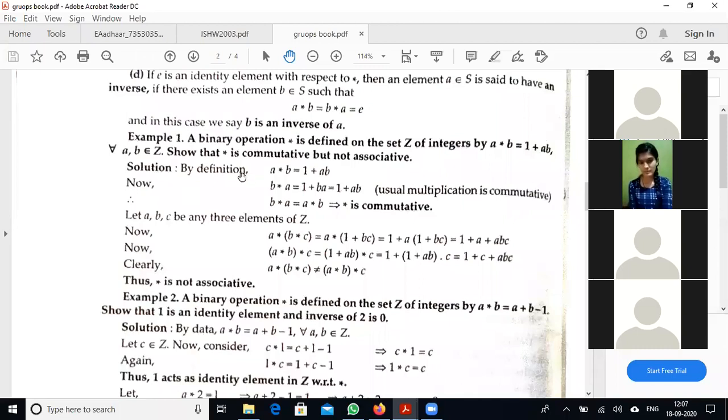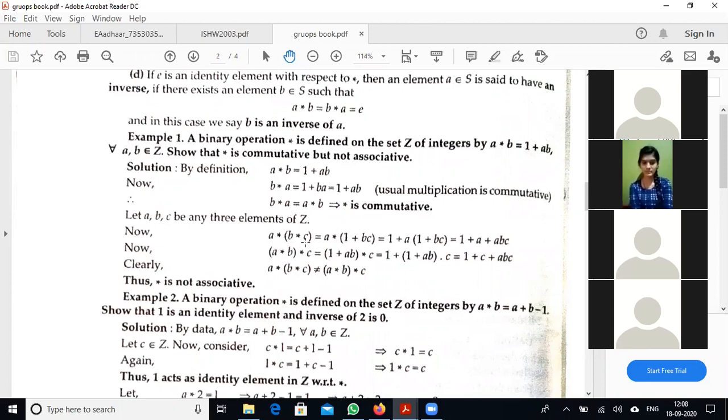Next, the second property, that is, we have to check whether it is associative or not. To check associativity, I take 3 elements, A, B, C, any 3 elements in the given set Z. I consider the LHS first, that is A star of B star C. A star I keep as it is.